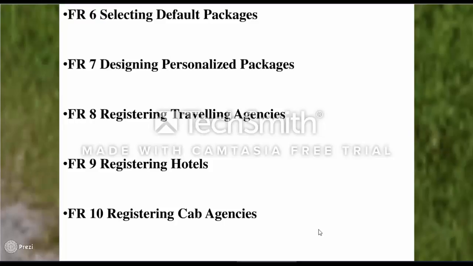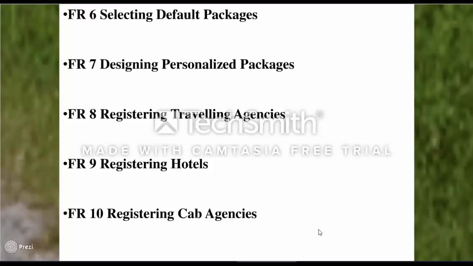Besides this, our portal also facilitates service provider registration, through which they can manage their profile and contract. The service providers which can be registered are as follows. There are three agencies: travel agency, hotel agency and cab agency. They will be registering on our website. If they want to tie up, they have to register themselves on the website and provide all the details of the business and the facilities and the flexibilities they are providing to the users.